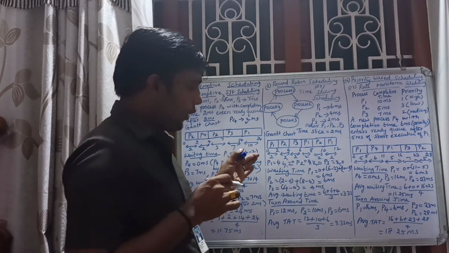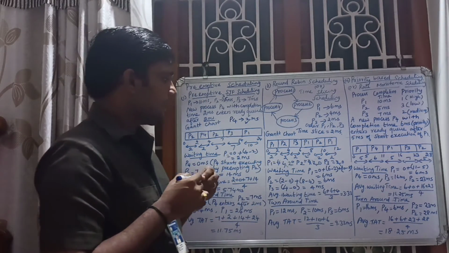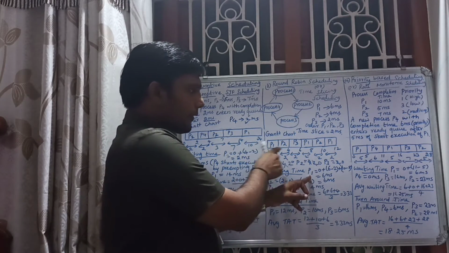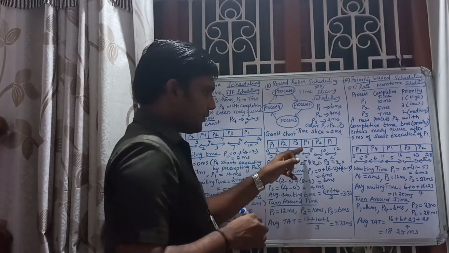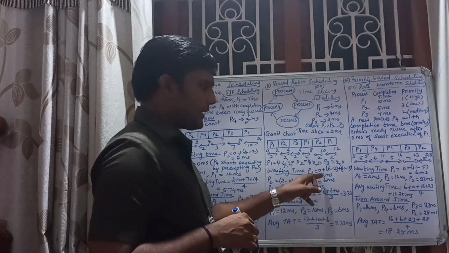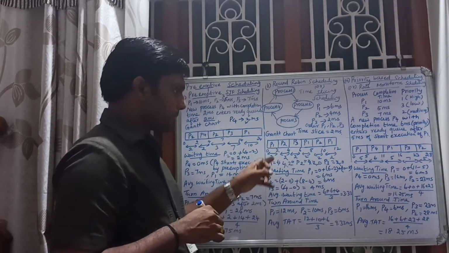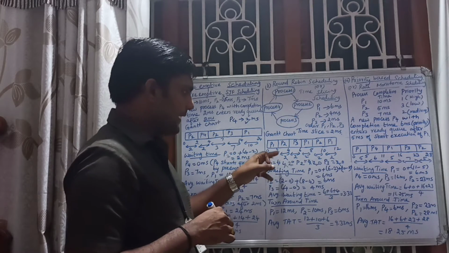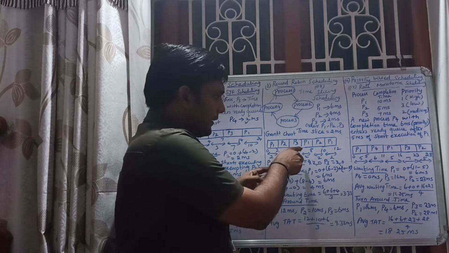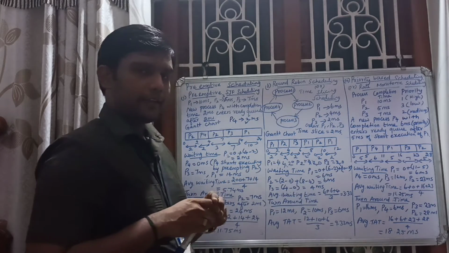Then here we have to calculate the waiting time and turnaround time. See, for P1 the waiting time is initially 0, here 6 minus 2. Okay. Here 10 minus 8. You are getting 6 millisecond. Then for P2, here waiting time is 2 minus 0. Okay. And here 8 minus 4. You are getting 6 millisecond.